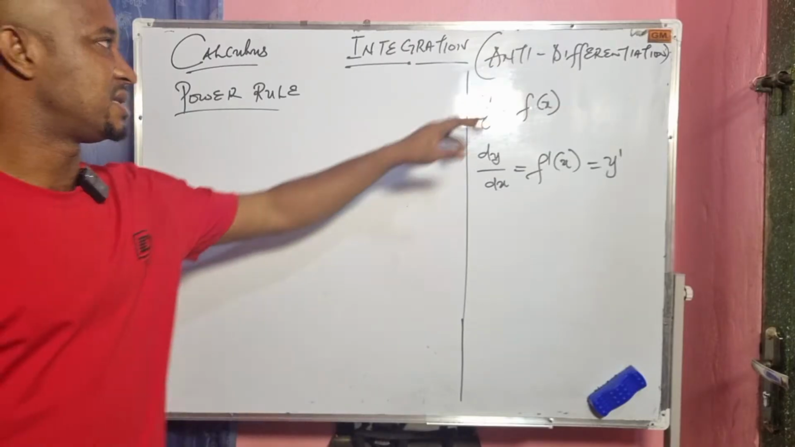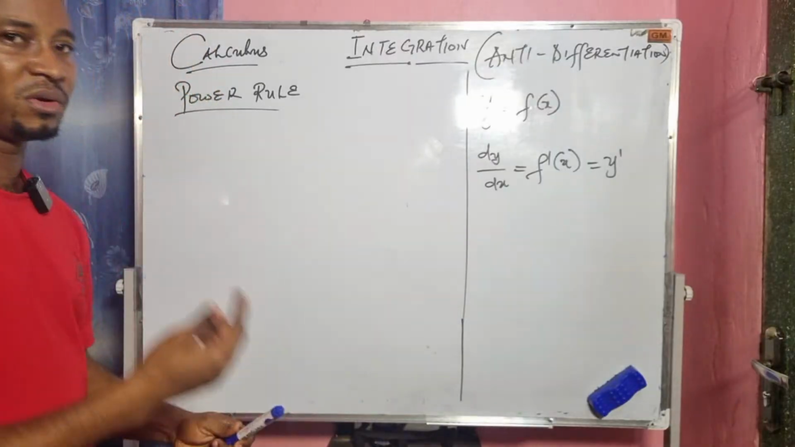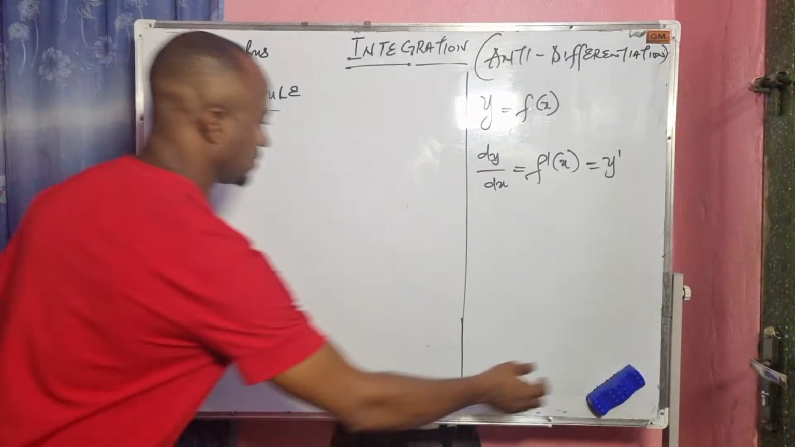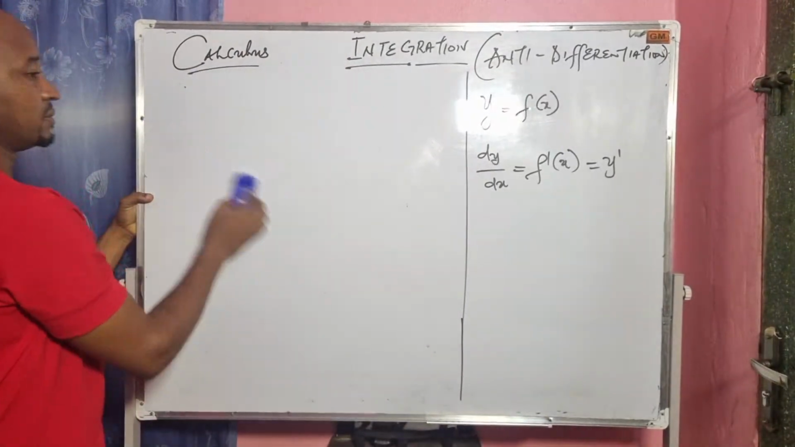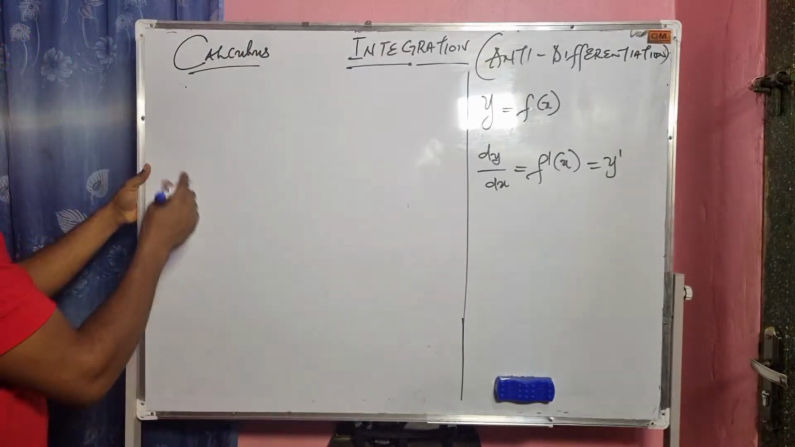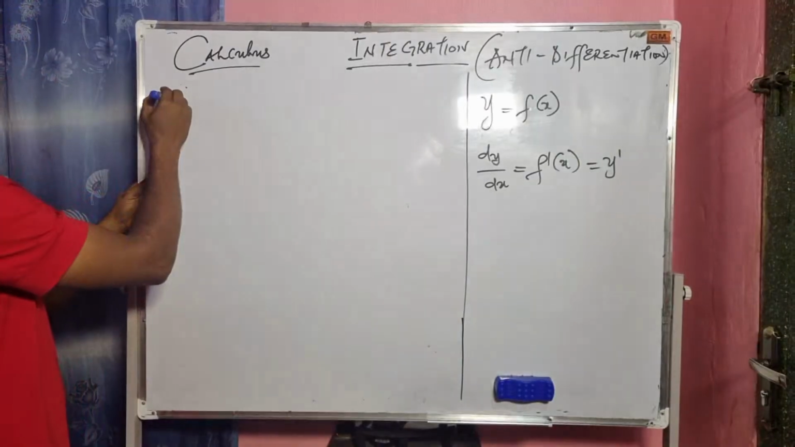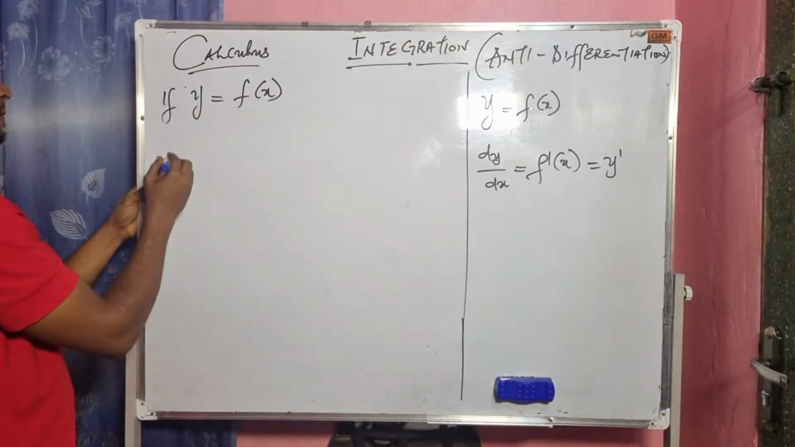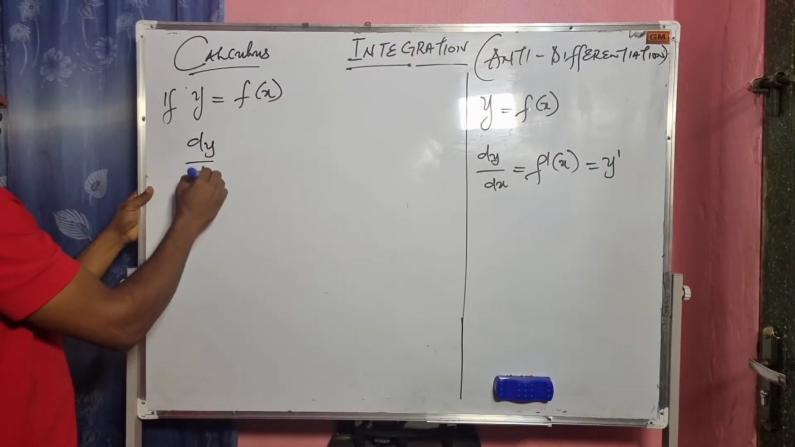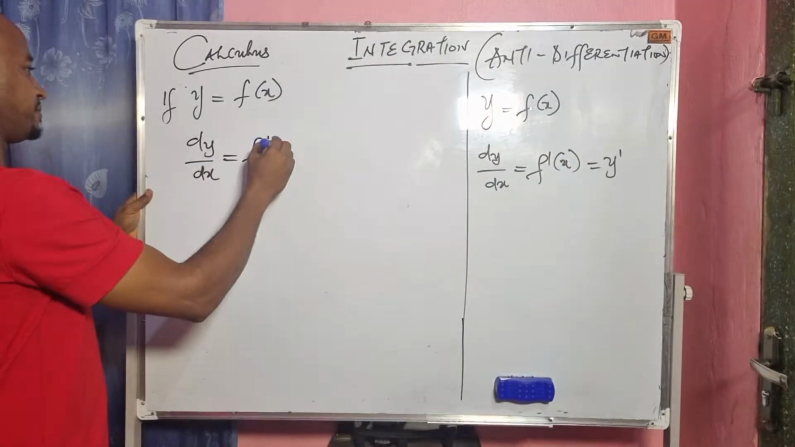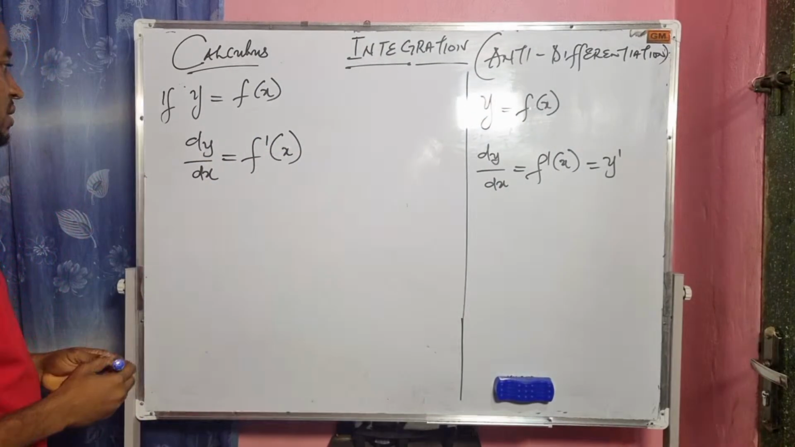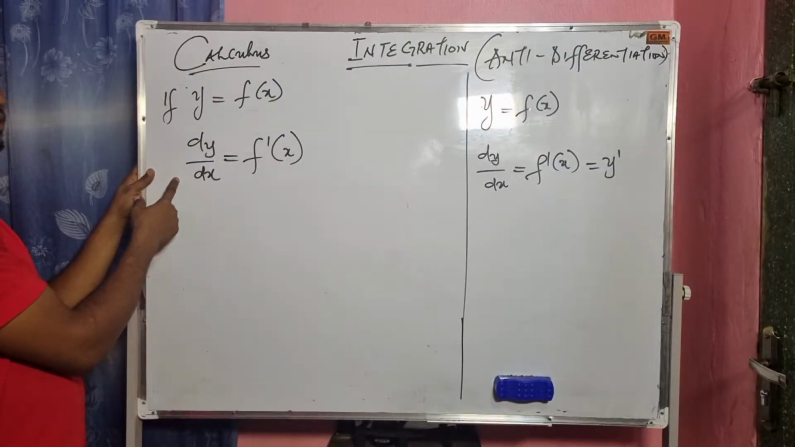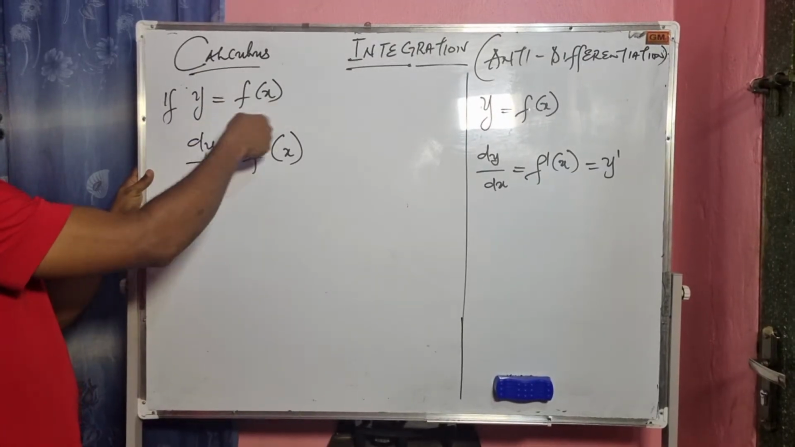So it's called anti-differentiation. It's a backward process that gives the derivative of a function. All right, so let's look at something. We are saying that if y is equal to f of x, that implies that dy/dx equals f prime of x, right? Good. Now, for us to integrate this, to fall back to this after differentiating, we have this.